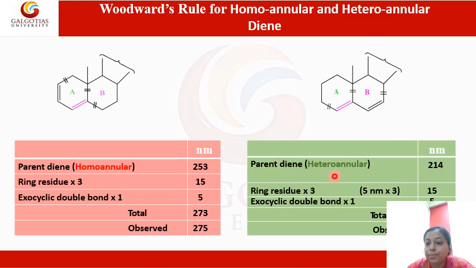Now here we have a heteroannular system. Likewise, here the base value or the core value is 214. For ring residues, again we see that there are 3 carbon-carbon single bonds coming out of the conjugated system. And again here we have an exocyclic double bond. So if we add 214 plus 15 plus 5, we get a total of 236.